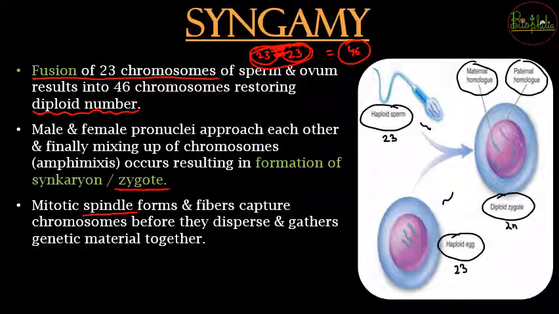So that was everything about fertilization. There are 5 steps. Syngamy, or actual fusion of the chromosomes, is a very small, minute-long process, but the entire sequence, from the capacitation, the binding, the acrosomal reaction, everything needs to occur to finally give rise to syngamy. I hope you understood everything about fertilization in detail.